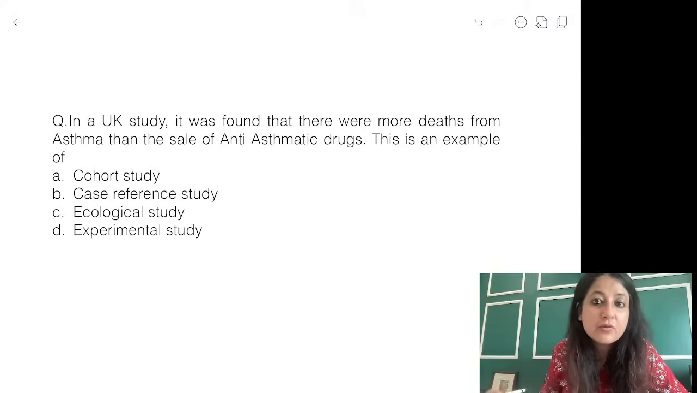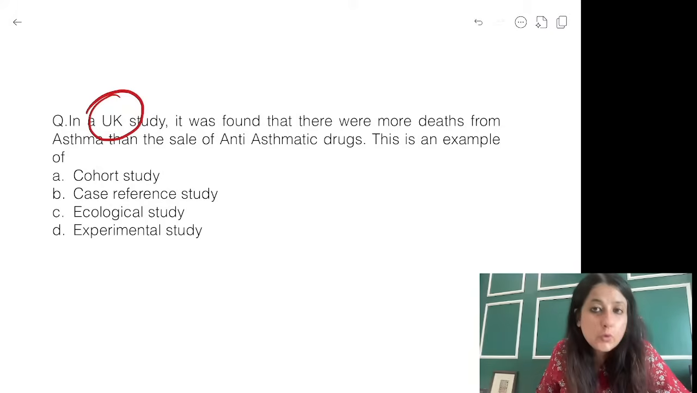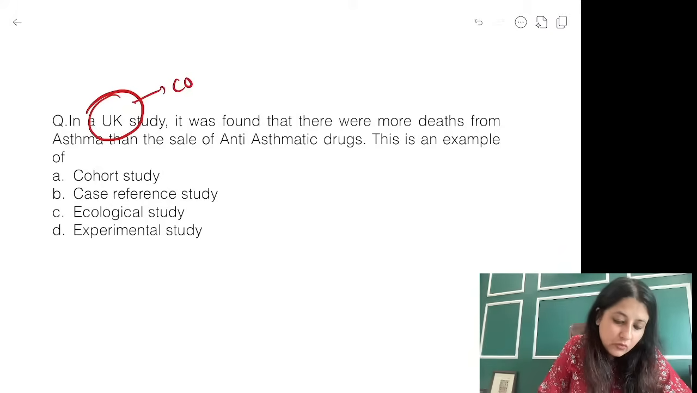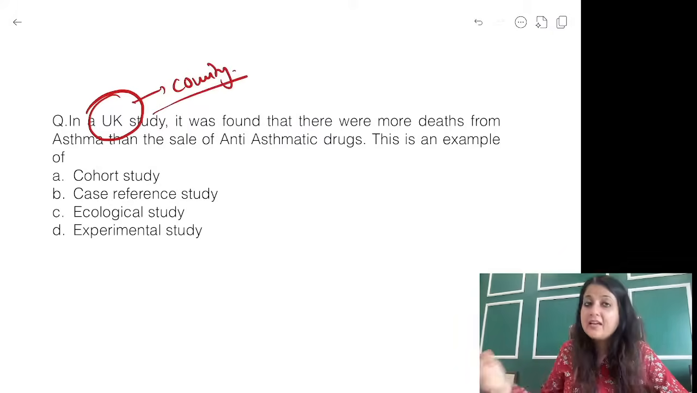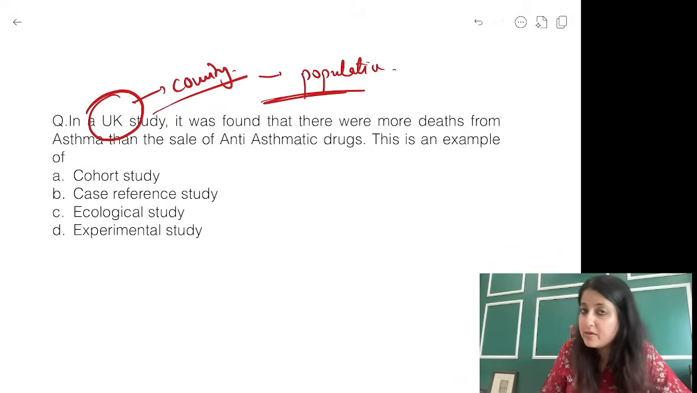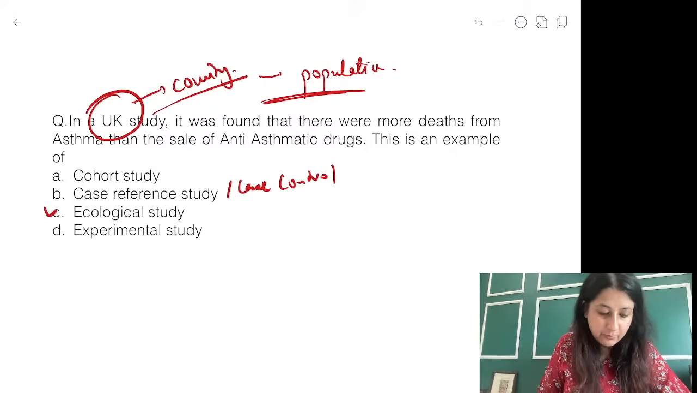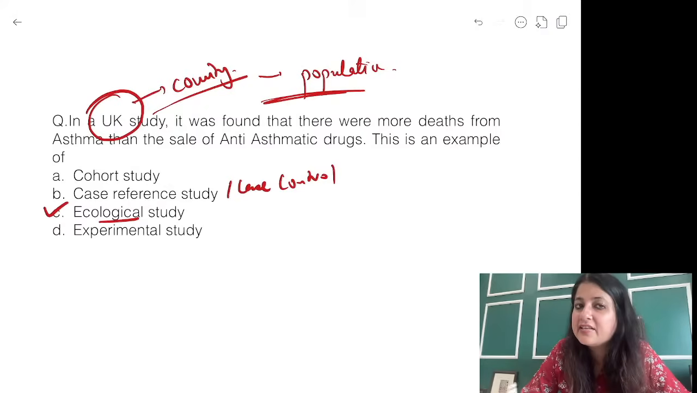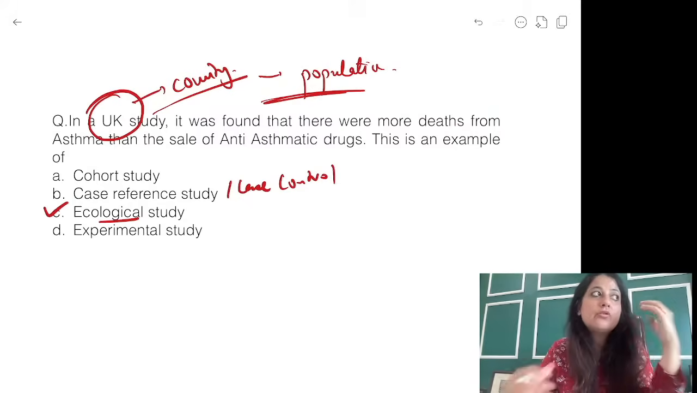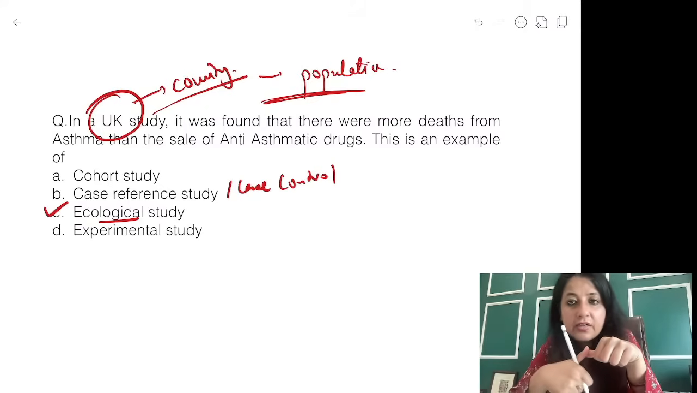Think, there's a very big buzzword over here. In a UK study, what is UK? UK is a country. Country means population, and whenever you study a population... Case reference study is nothing but case control. Now whenever you have to study a population, a country, which type of study design is it? Ecological. So I've shown you questions which could resemble questions in your exams. You asked me, ma'am, how to identify ecological. That's how you can identify.